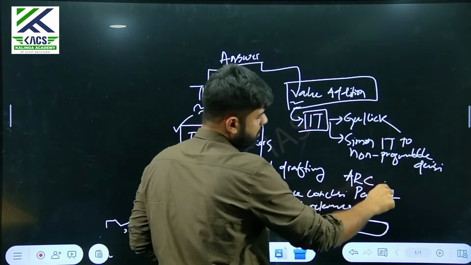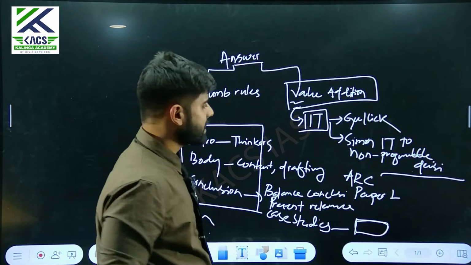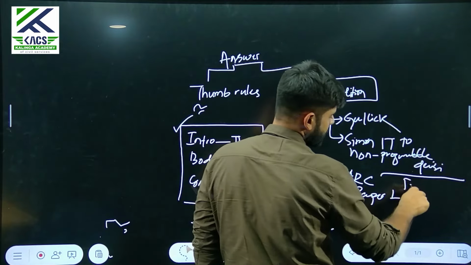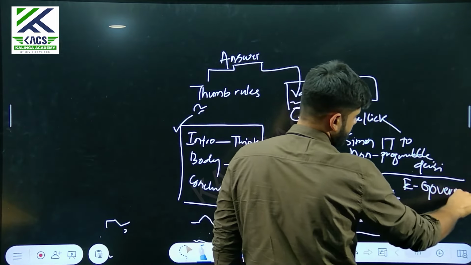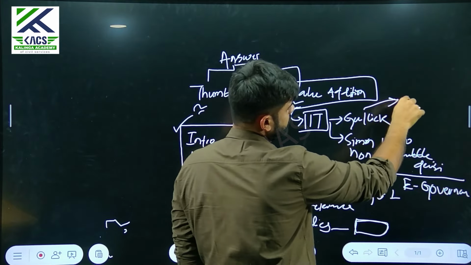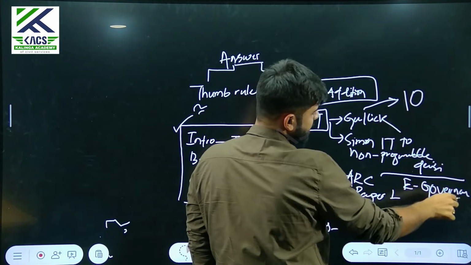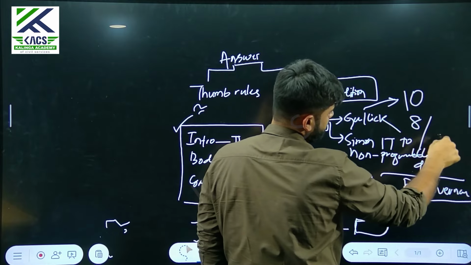Now, when I'm talking about present relevance, if you are writing an IT answer and use just e-governance as your example, trust me, if you have the potential to get 10 marks in this question, writing just e-governance limits you to maybe 8 or maybe 7.